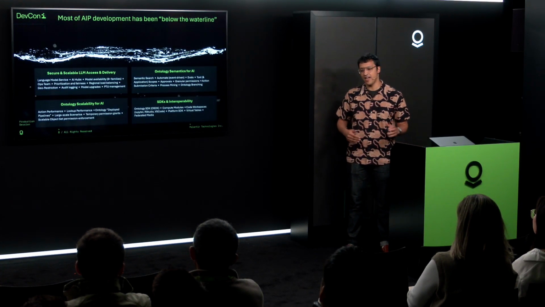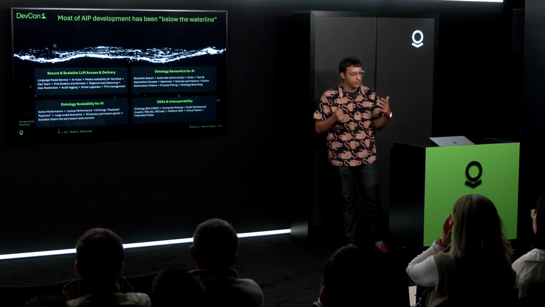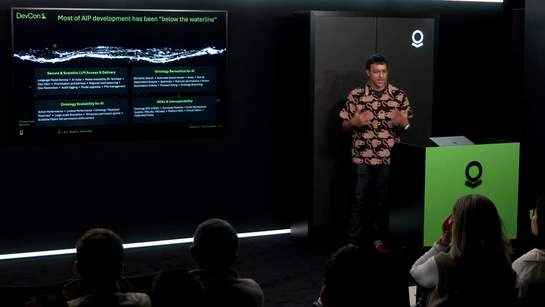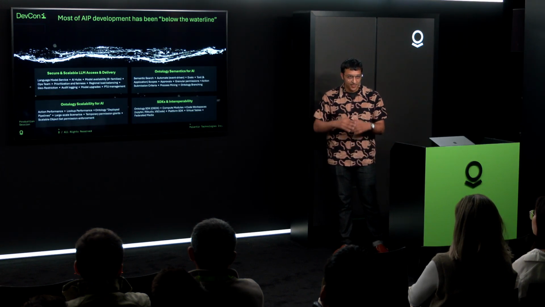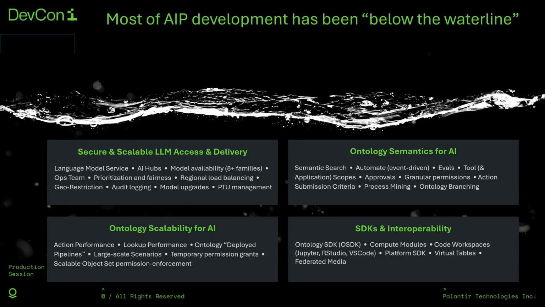In order to do that, it's worth saying that most of our AIP development work lives, what I would say, below the waterline. It's not the UIs that you see, right? Gen AI development is really hard. And as we've been going, we've had to tackle issues like, what happens if you call your function 500 times? How do you scope the use of what tools reasoning can use to protect against prompt injections?